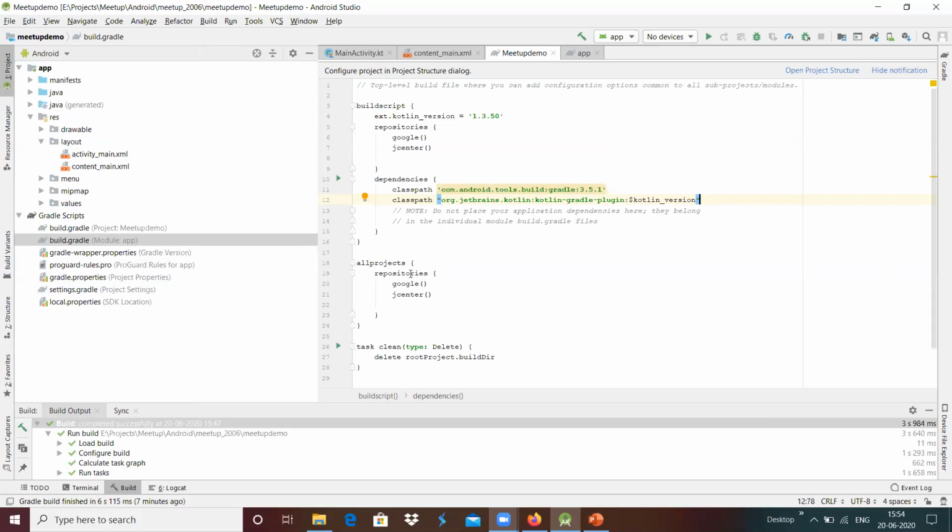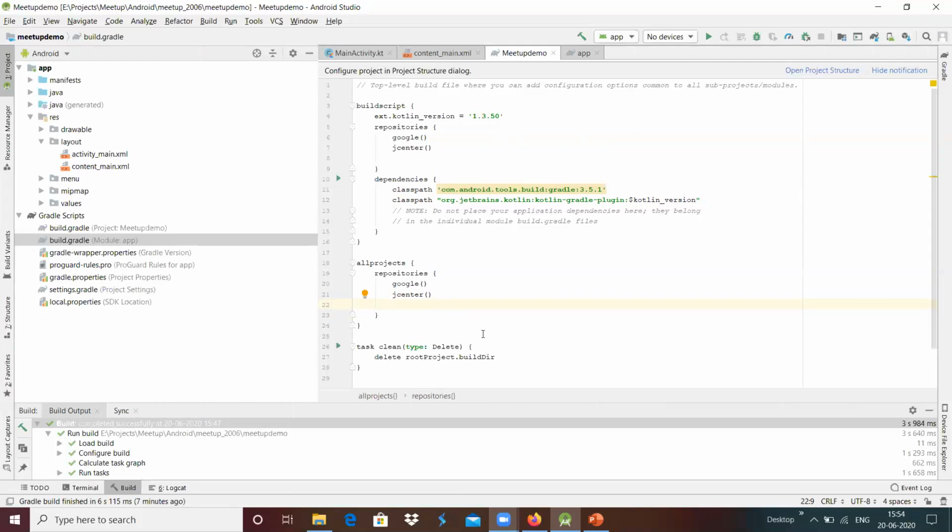For example, here we got repositories created, Google and then JCenter are the two repositories which will be created by default. And if suppose we have any other third-party dependency, that we have to add over here in order to get our application compiled.